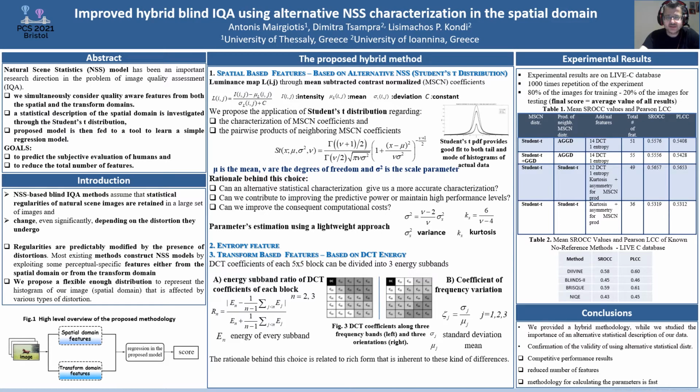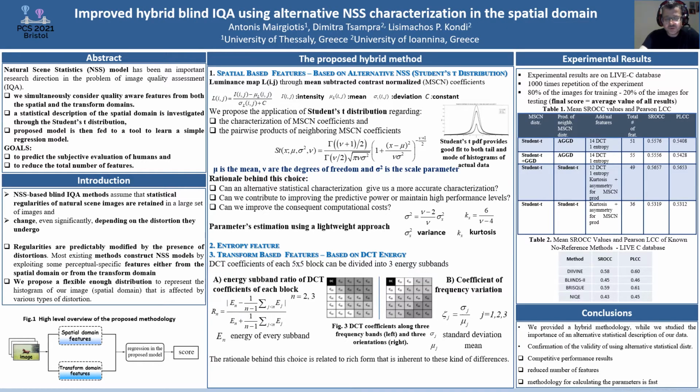In this presentation, I'm going to present the work with my collaborators Dimitra Chambra and Lysimachos Kodi from the University of Ioannina, Greece. The title of our work is Improved Hybrid Blind Image Quality Assessment using Alternative Natural Scene Statistic Characterization in the Spatial Domain. We all know that the objective evaluation of the perceived quality of an image is a growing necessity in modern image processing systems.